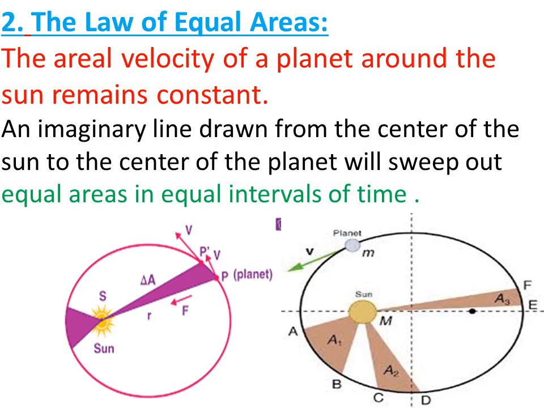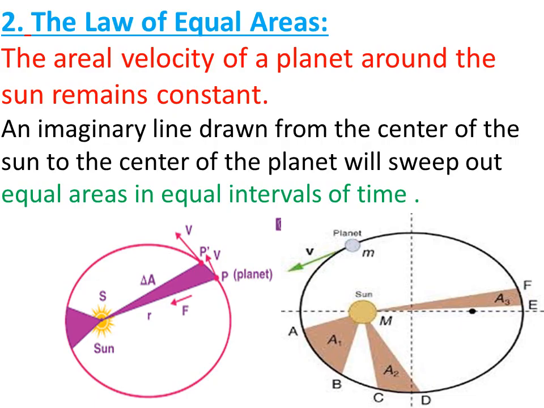This is also done on the opposite side when the planet is closer to the sun, in an equal interval of time, say 24 hours. Then A1 is the first area, A2 the second, A3 the third. In the next diagram, these three areas in equal intervals of time are equal.